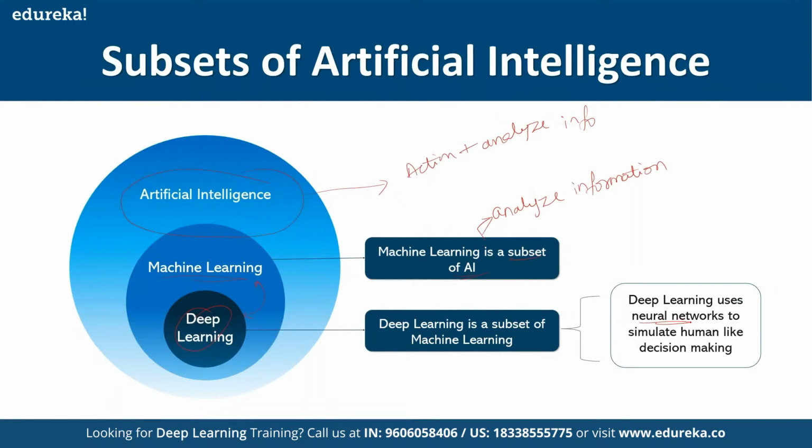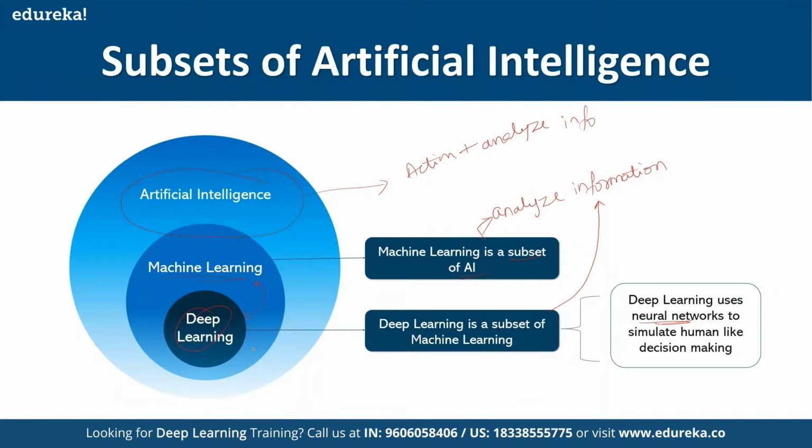So just like we humans take decisions, in the same way we have the neural network structure which will take decisions just like we humans analyze information. One thing that you always have to remember is, even in case of deep learning, it can only perform analysis of the information and it cannot take any action. So that's the difference between AI, machine learning, and deep learning.